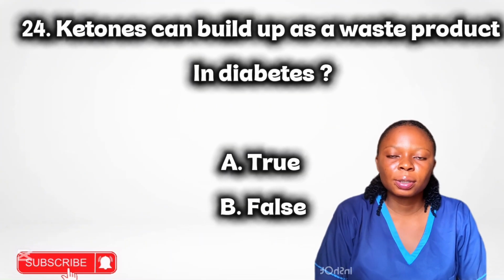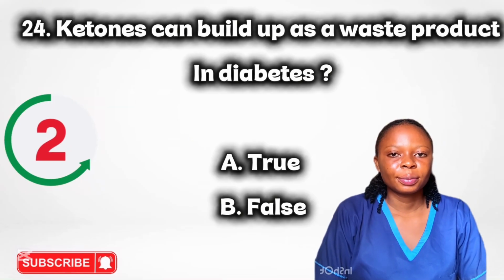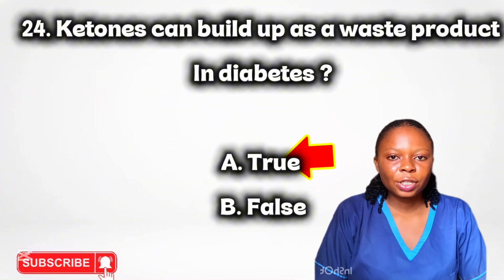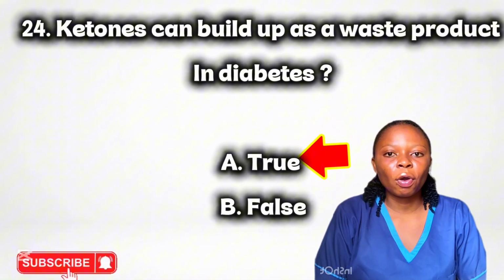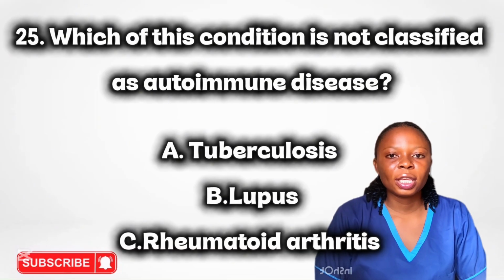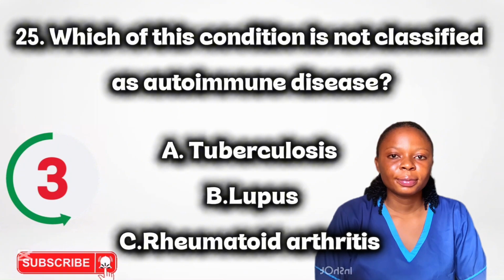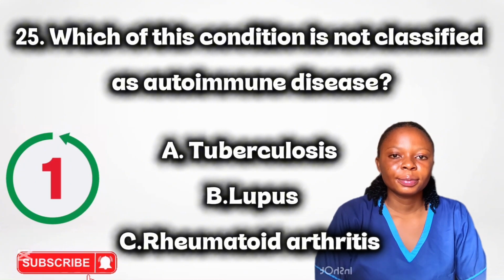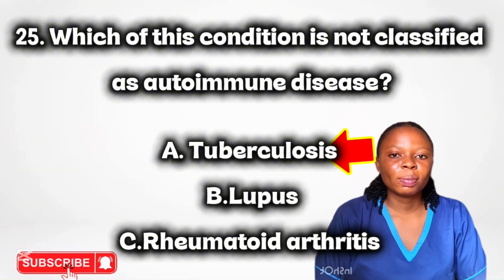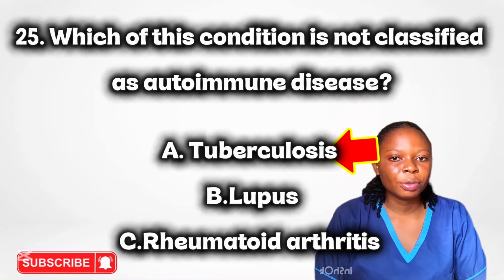Ketones can build up as a waste product in diabetes. True or false? True. Ketone forms when fat is used for energy. Which of these conditions is not classified as an autoimmune disease? The correct answer is tuberculosis. It is a bacterial infection, not autoimmune.